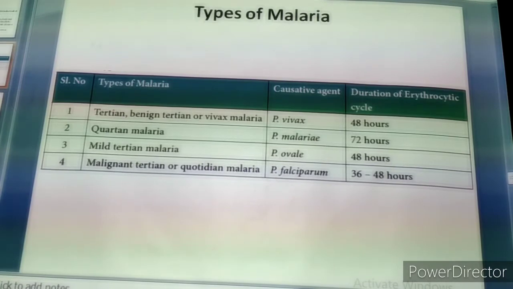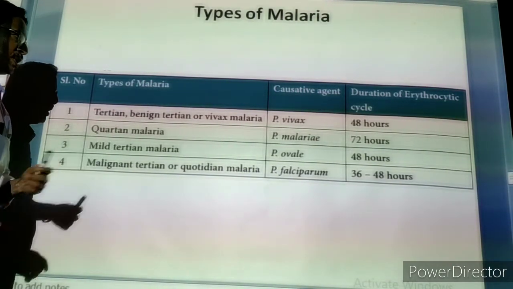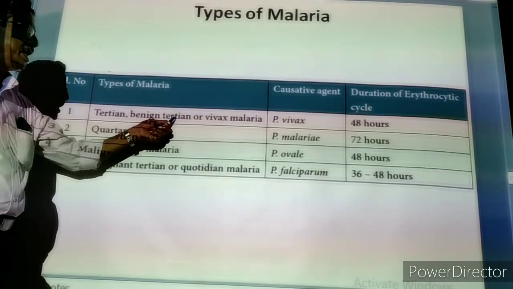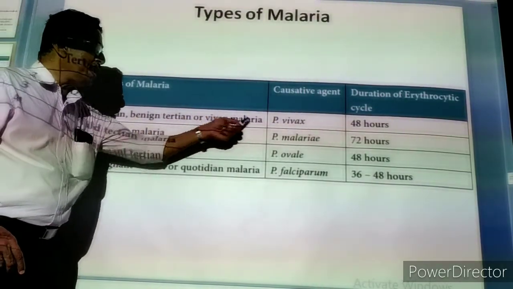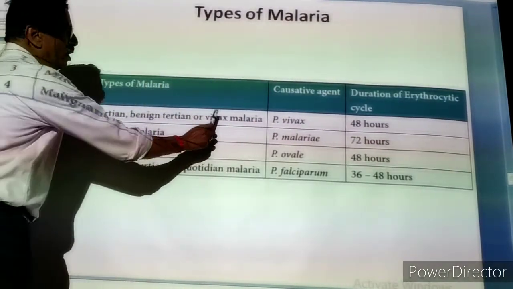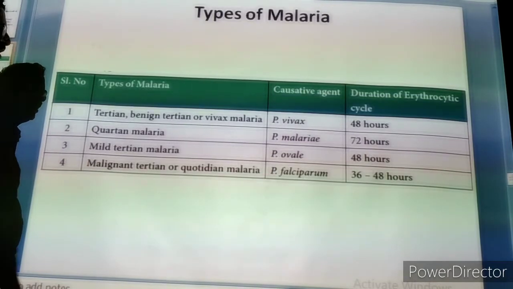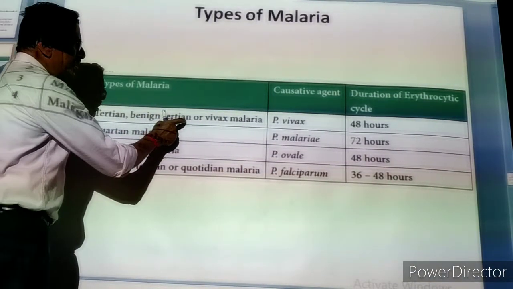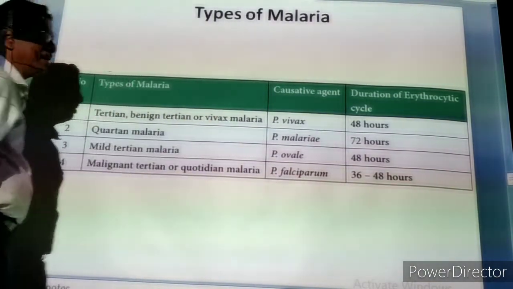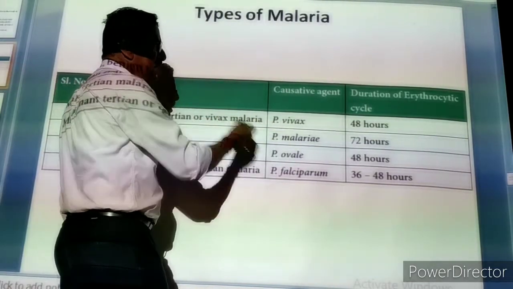Actually, we can pronounce it in another way, benign. We also call this benign tertian malaria or vivax malaria, because it is caused by Plasmodium vivax. Any term we can use. Very simply we can say tertian fever, or benign tertian fever, or vivax malarial fever. Anyway, it is caused by Plasmodium vivax. I need not explain because we have already studied it.